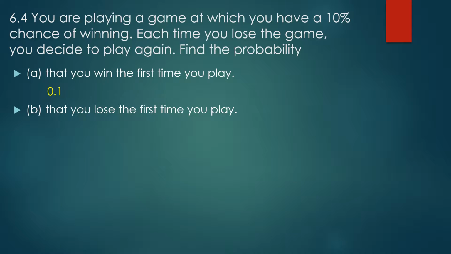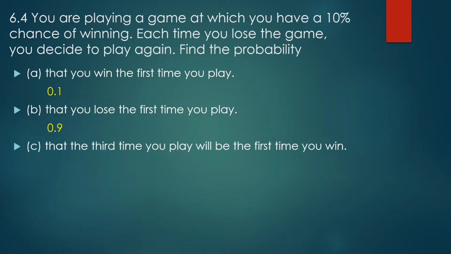So what's the probability that you lose the first time you play? We're going to call this a failure. So we're going to consider winning a success and losing a failure, unfortunately. And that's just 0.9. You're using the complement rule there. If you have a 10% chance to win, then you must have a 90% chance of losing.